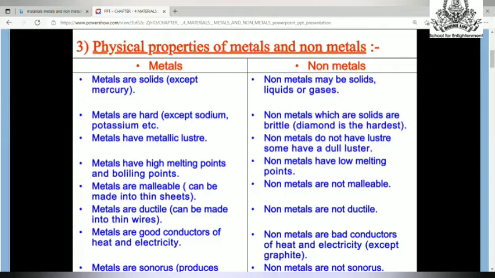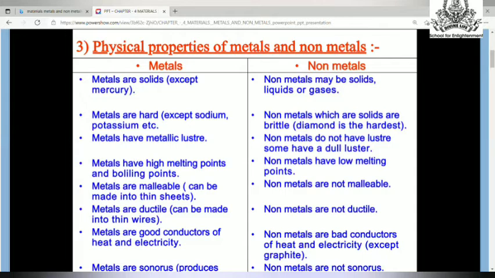Next, most important point, metals are good conductors of heat and electricity, but non-metals are bad conductors of heat and electricity. But students, there is a non-metal which is a very good conductor of electricity, and that is graphite. The lead of your pencil is made up of graphite, and that is a good conductor of